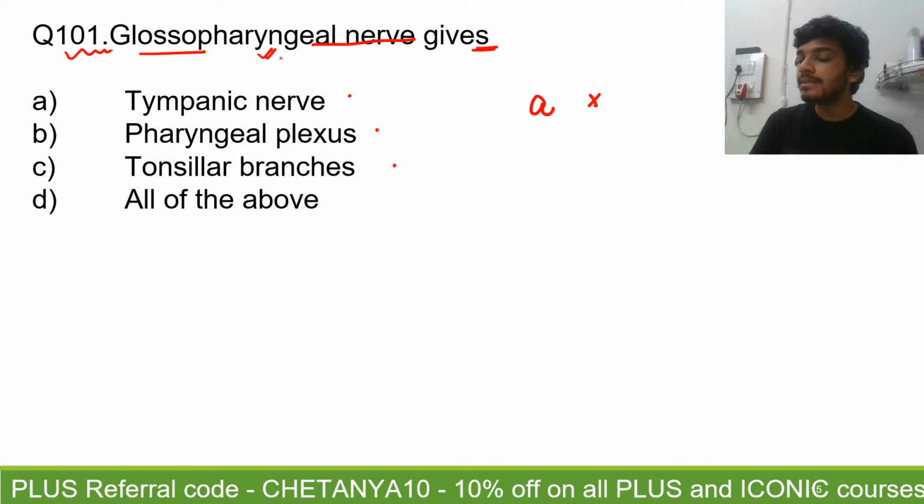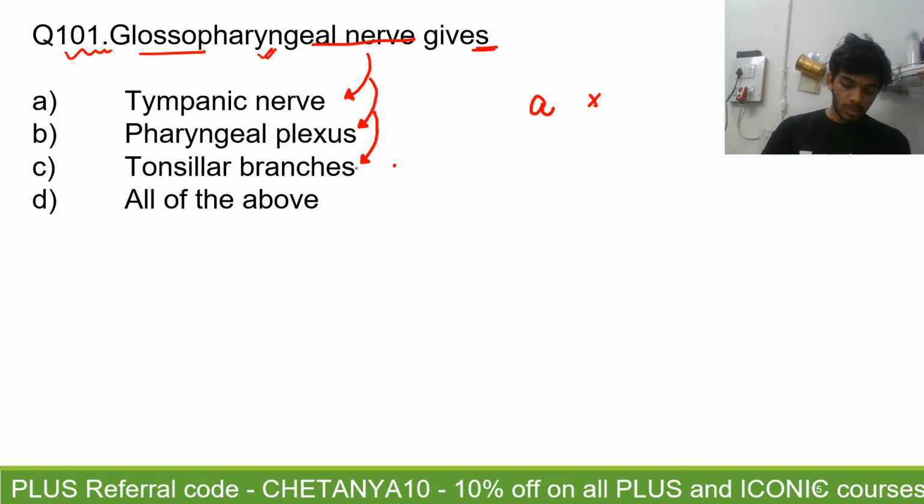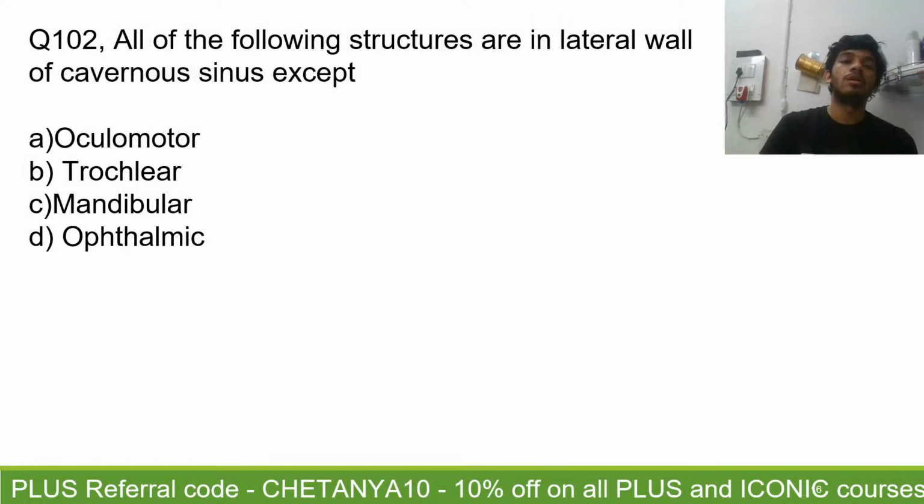You're right in saying that the tympanic nerve comes from the glossopharyngeal nerve, but then you should also know that it takes part in the pharyngeal plexus, and it also takes part in giving a tonsillar branch. So it has all three branches, the glossopharyngeal nerve. The correct answer is going to be D, that is all of the above. All are branches of the glossopharyngeal.